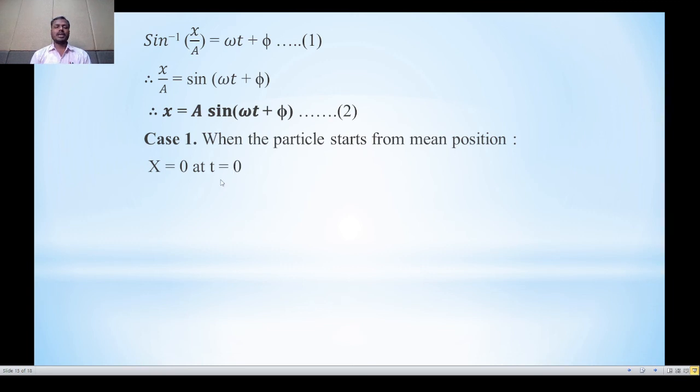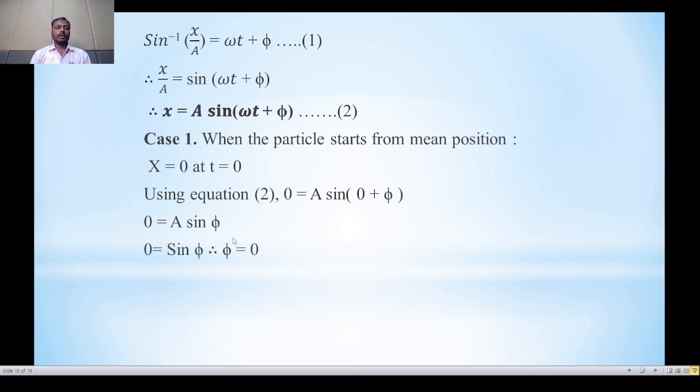When particle starts from mean position, x is equal to 0 and particle starts, it means time is equal to 0, that is t is equal to 0. Putting this value in above equation, we can write here 0 is equal to a sine omega into 0 plus phi. Therefore, we can write here 0 is equal to a sine phi.